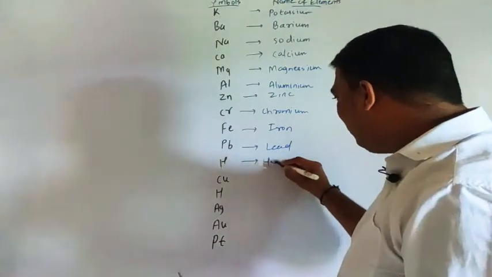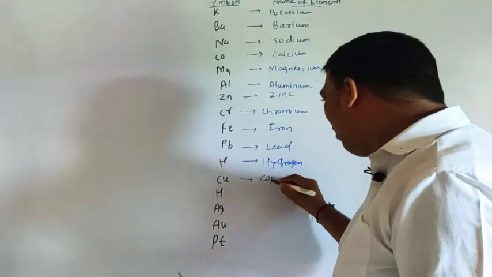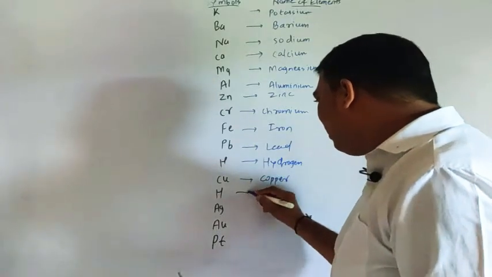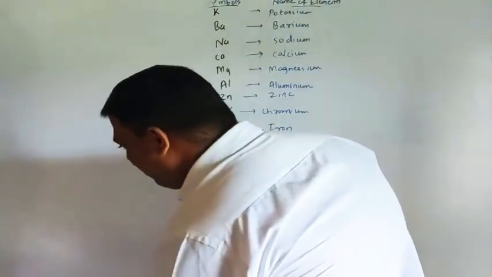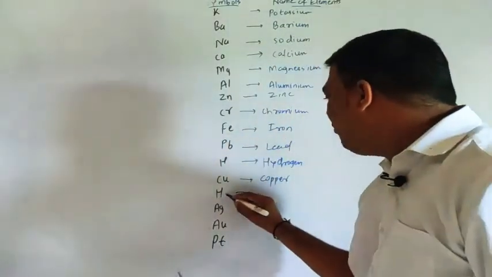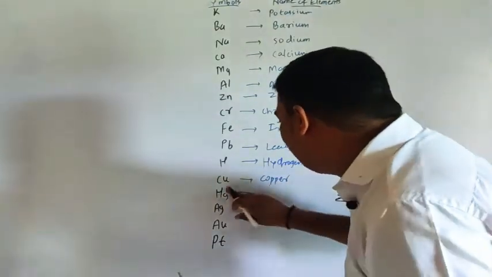After hydrogen, here is copper, and here your mercury, Hg.